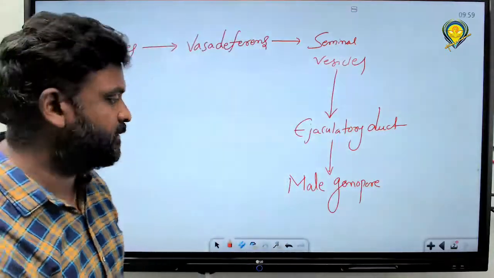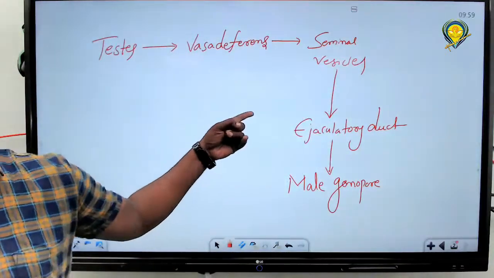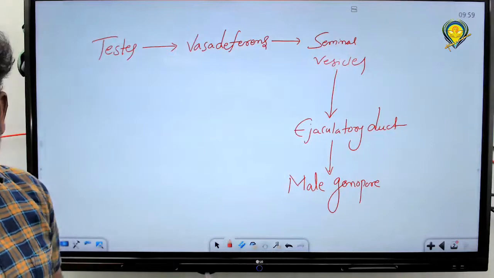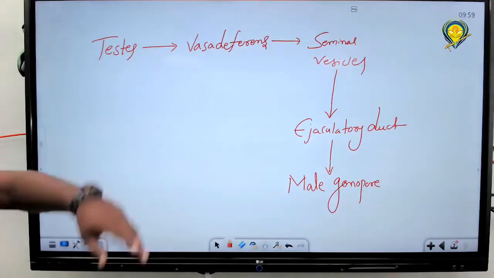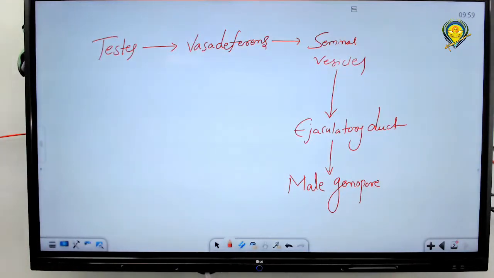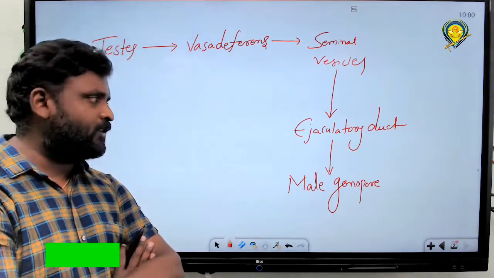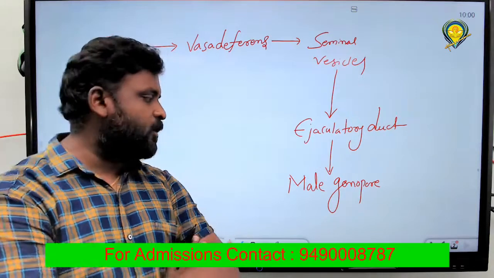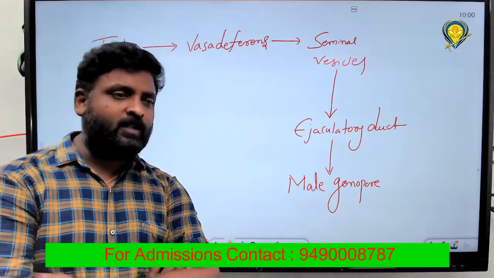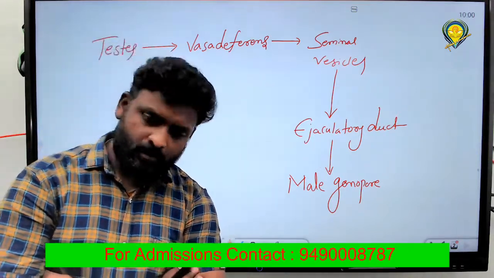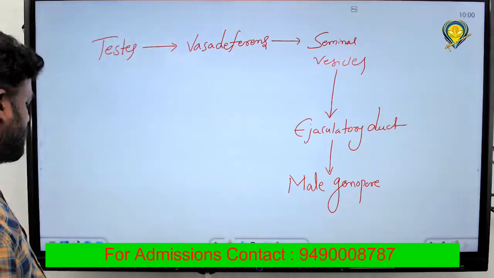Okay, that's it. Very important. Please read it again. What is the sequence? Tell me first. Testis opens into, vas deferens opens into, seminal vesicle opens into, ejaculatory duct opens into, and the male gonopore sends sperms into the female. That's it. This was the sequence.